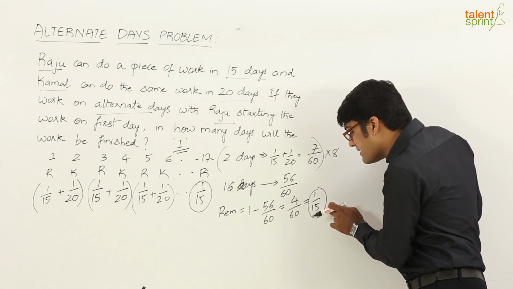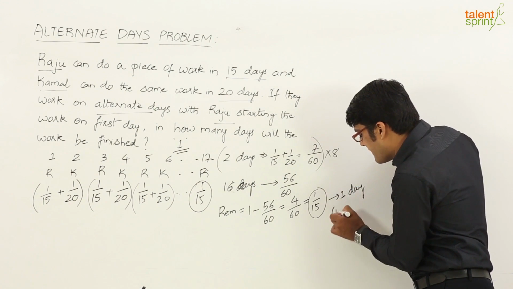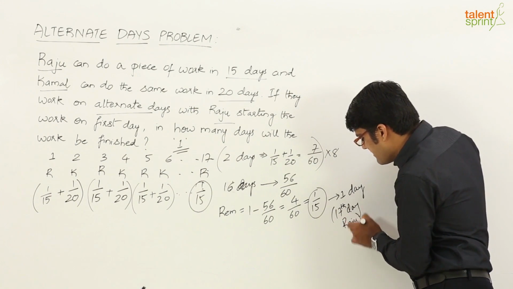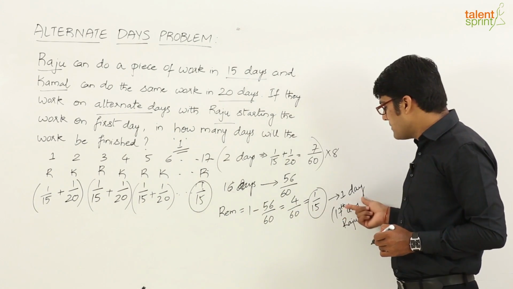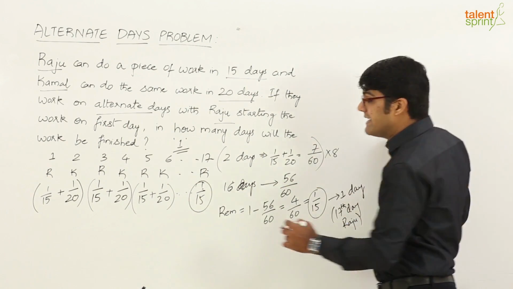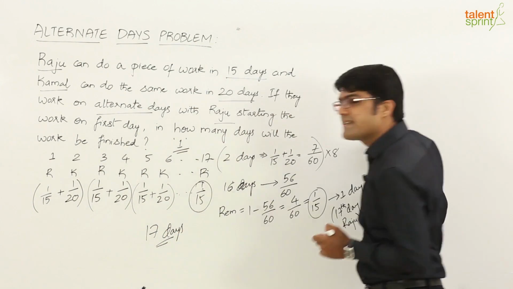Alright, so to finish this part of the remaining work, it will take one more day. You understand? This is the 17th day on which Raju works, right? 17th day by Raju. So 56 by 60 was done in 16 days and one more day here to finish the remaining part. So altogether we can say 16 plus 1, 17 days. So total number of days required to finish this work would be 17.